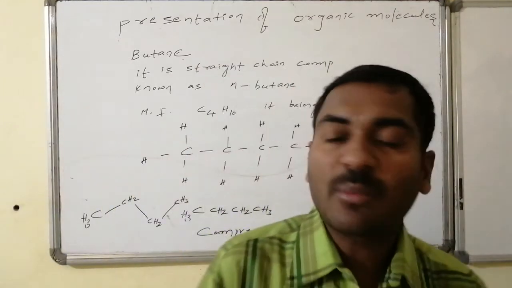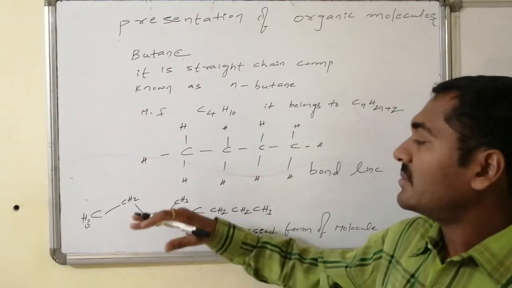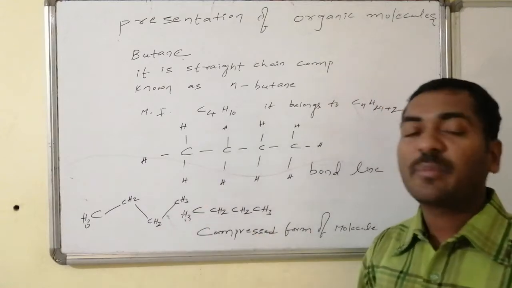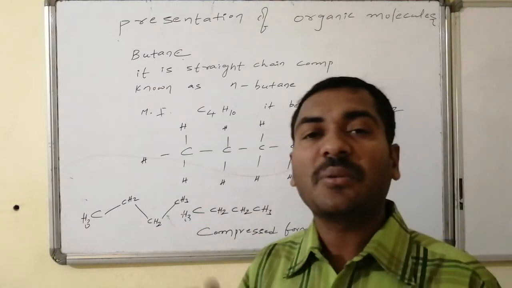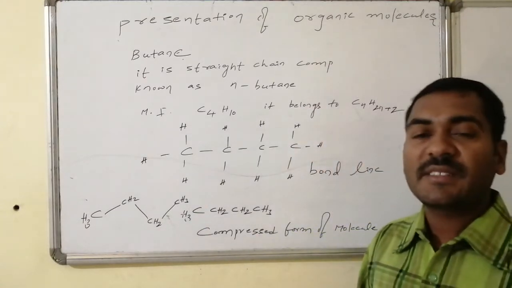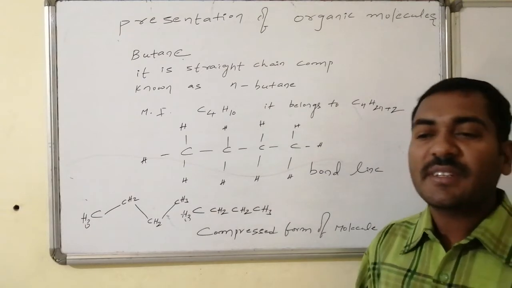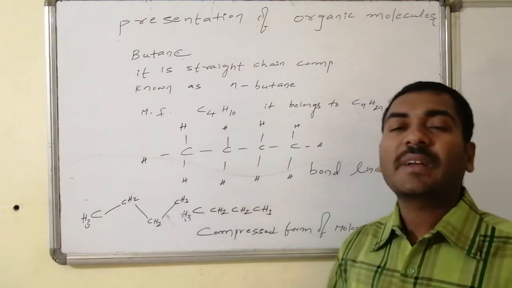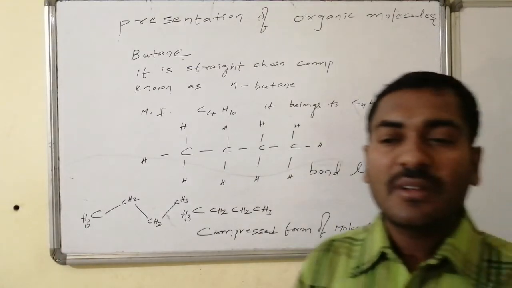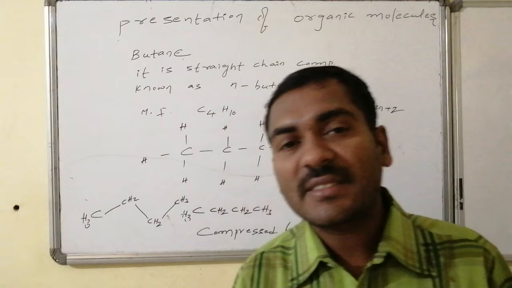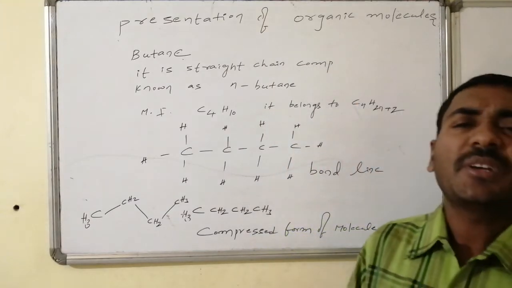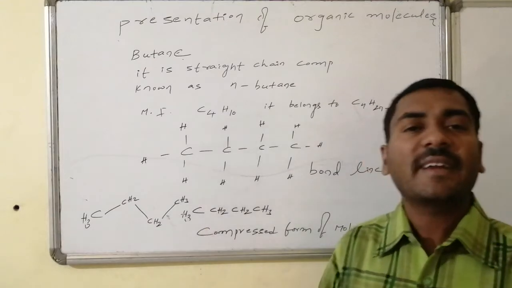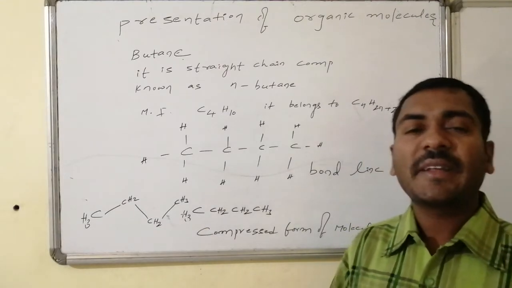Some of the carbon atoms are written at the bottom, and the alternate adjacent carbon atoms are written at the top. This way of representation of the organic molecule is known as zigzag representation. And in the zigzag representation, nowadays we take advantage of the fact that everywhere carbon is connected with hydrogen. So the carbon-hydrogen bond is considered a normal, regular, repeatable bond. Hence we are neglecting that one, and we are not writing carbon also.